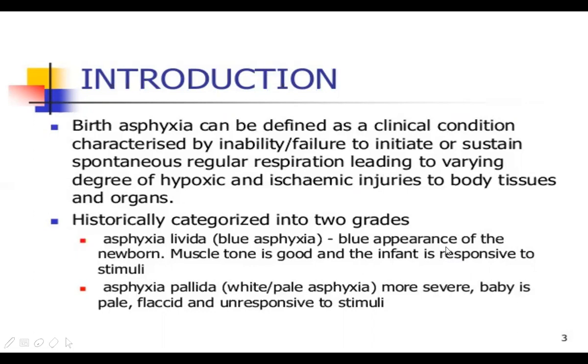So that is called blue asphyxia. And what is asphyxia pallida? That is called white or pale asphyxia. It is more severe as compared to blue asphyxia, where the baby looks very pale and flaccid and does not respond to stimuli. That is the meaning of asphyxia pallida.